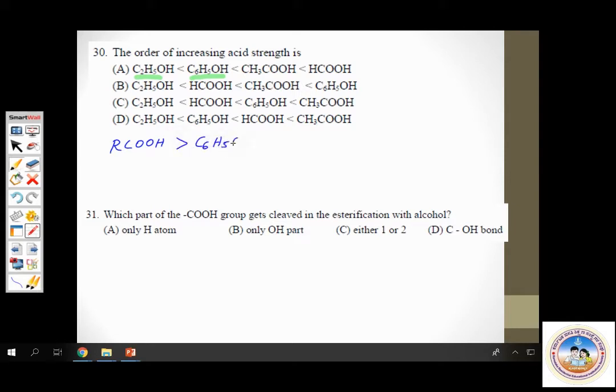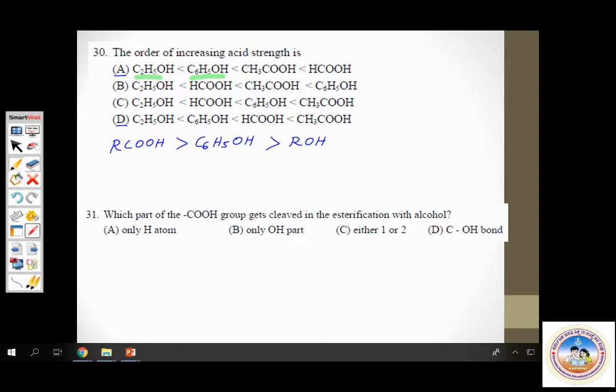C6H5OH, followed by alcohols ROH. Alcohols are the least acidic of them all. And here the alcohol given is ethanol. Ethanol must be the least acidic. So in all options A, B, C, D, ethanol is the least acidic. Next comes phenol. So after ethanol, you should have phenol. See in which options you have phenol after ethanol. Option A and option D. In option A and option D, after ethanol you have phenol.